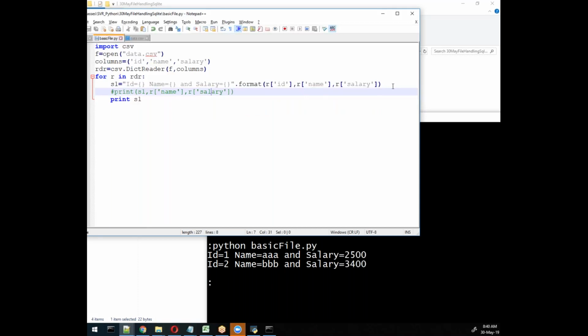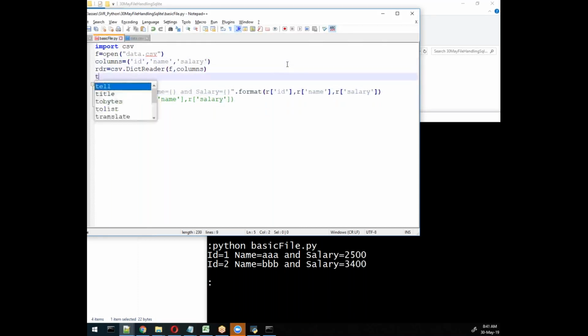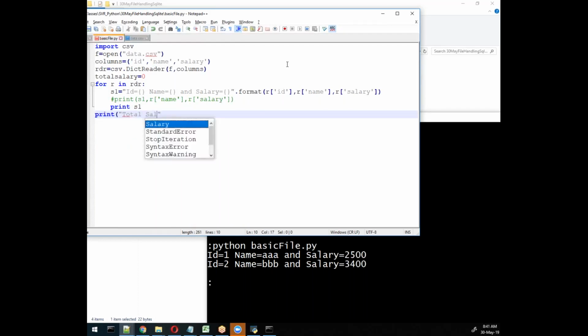So what we will do this time, we will calculate these values and total we will store here. Remember, for this we will write code like total salary. We will consider this value is 0, and we will display this value here. Remember, print, and now here I'll write total salary is, and the value, and then format, and then total salary I'll specify here.